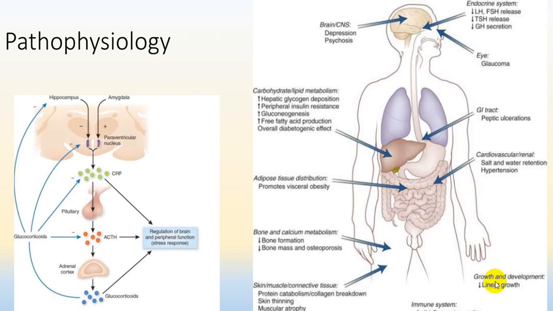As far as growth and development is concerned, it will decrease linear growth. This is the effect that can be seen if it occurs before puberty. But after puberty, at least further growth will be hampered. On the immune system, it acts as an immunosuppressant and has a powerful anti-inflammatory action. Being immunosuppressed, the person is more prone to repeated infections.